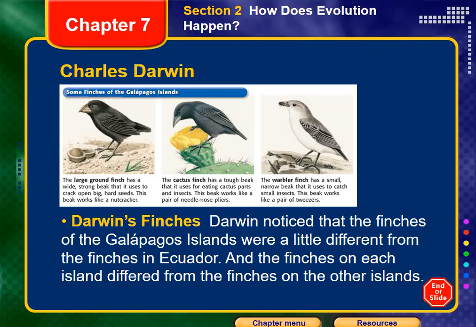So why does it need this strong beak? It's because it uses this beak for breaking cracks in the seed cover, to be able to eat the nuts or the seeds inside that cover. While this cactus finch, another kind of finch, has a somewhat strong but sharp beak, as you can see in the picture, that helps them eat the different cactus parts and insects. While the third one here, we call the Warbler finch. The Warbler finch has a small narrow beak that is used to catch small insects.